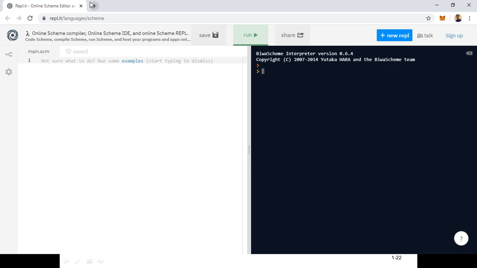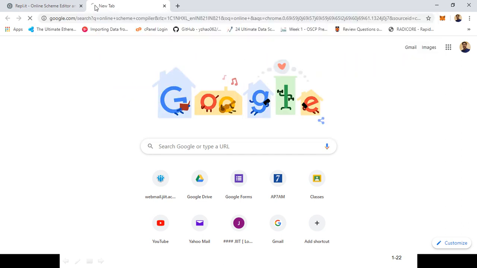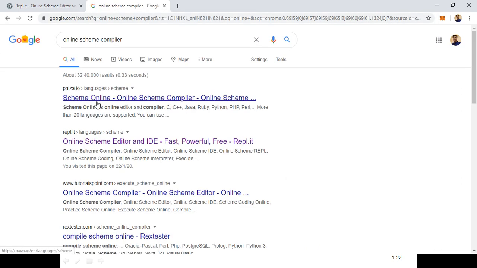Since our task is only to learn the Scheme language, one thing you can do is go to google.com and type online scheme compiler. You will get the online Scheme compiler like this. You choose this repl.it.